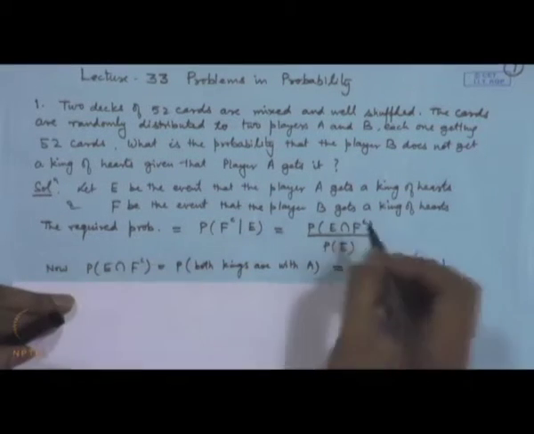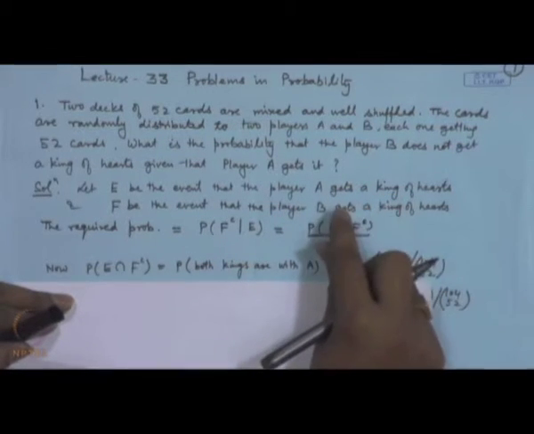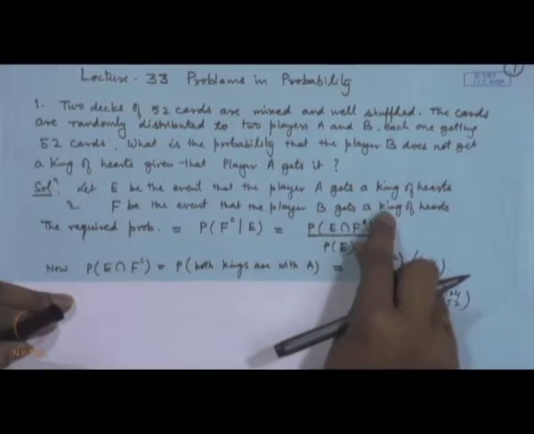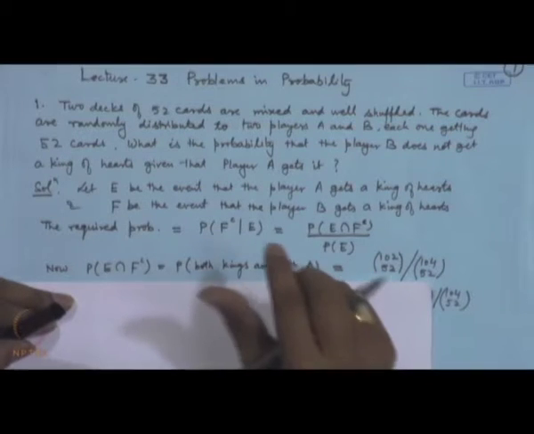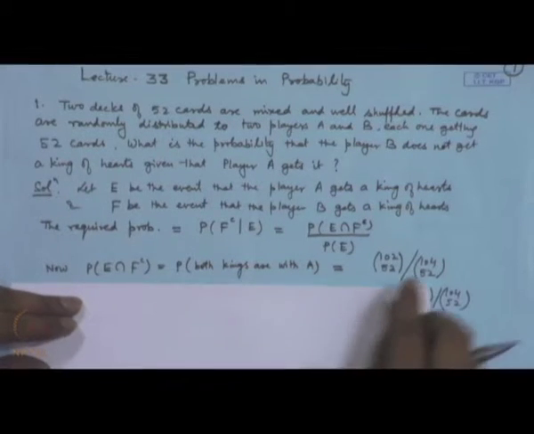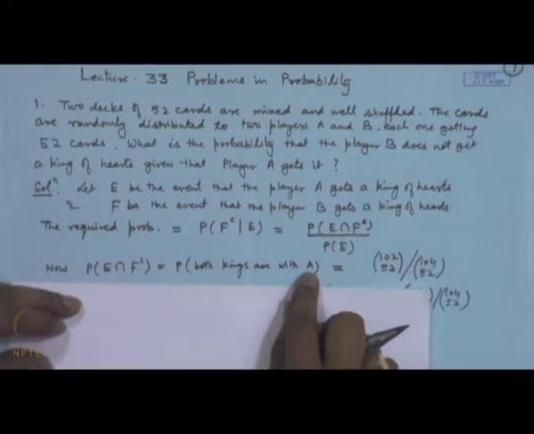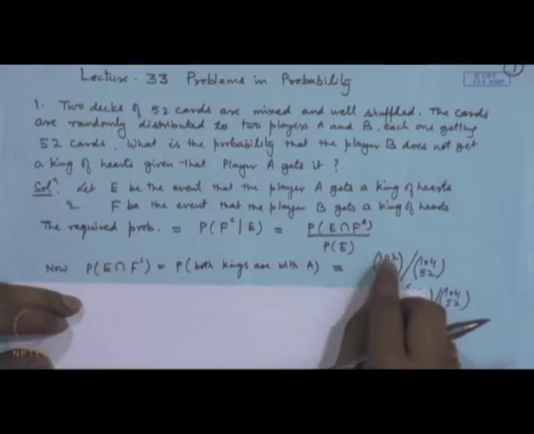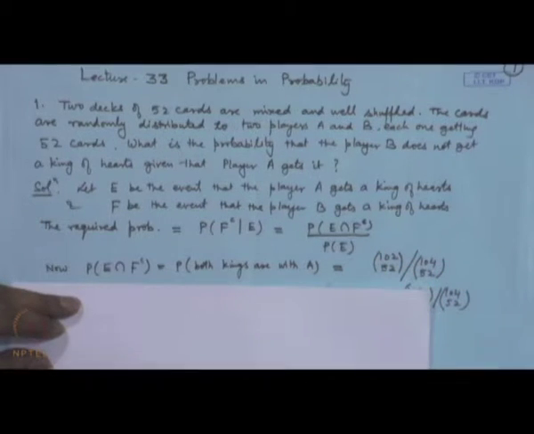Now, if you see, E is player A gets a king of hearts and F complement means B does not get. That means, out of the two kings of hearts, both are with the player A. Now, you see what is the total distribution? Out of 104, 52 cards are distributed to the player A, but out of the two kings, he gets both the kings.